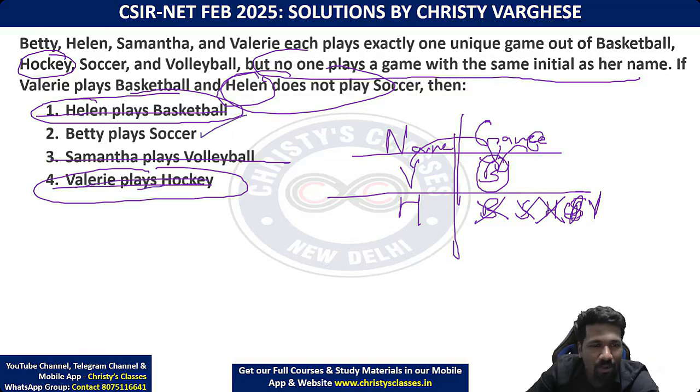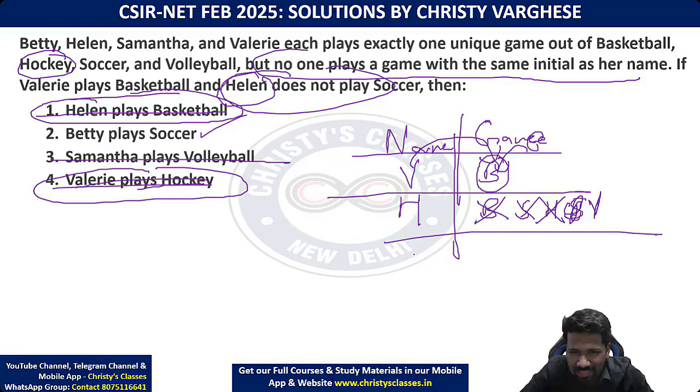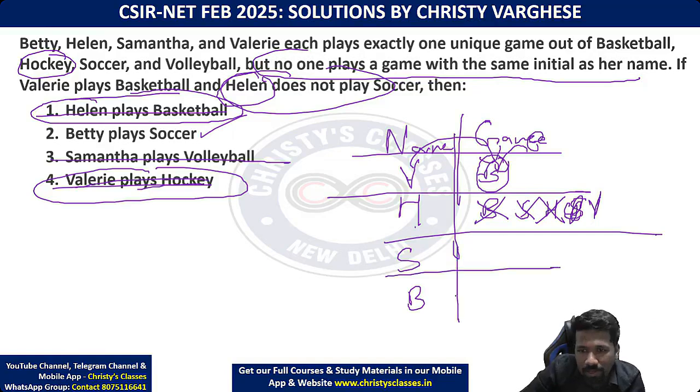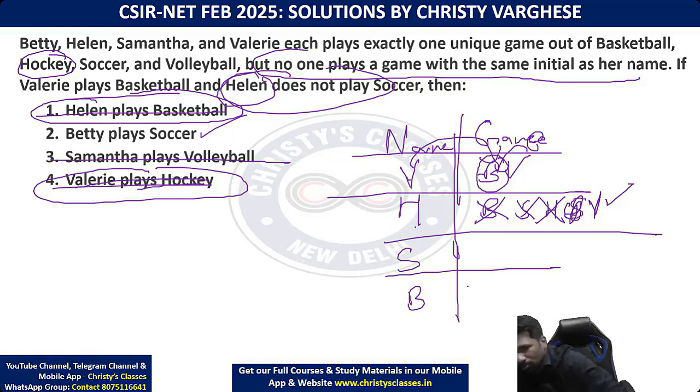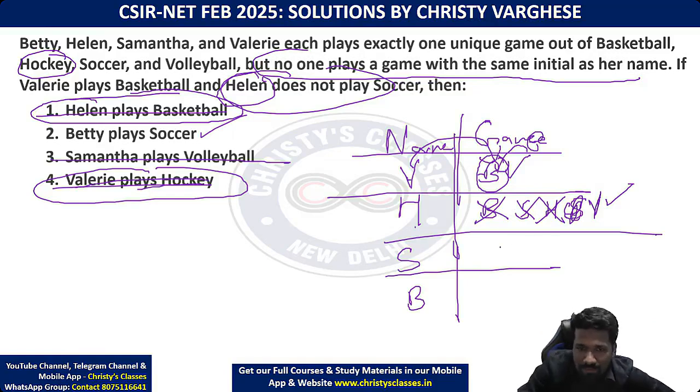Now Betty plays soccer, the only remaining. That is enough to finish, but if you want, you can further investigate and match everyone, though that is unnecessary. So volleyball is H, basketball is V. Now which people remain? Samantha and Betty. Samantha cannot play basketball or volleyball, and Samantha cannot play soccer either, since the first letter is the same. So Samantha can play only the remaining game, hockey. So Betty should play only the remaining game, soccer.